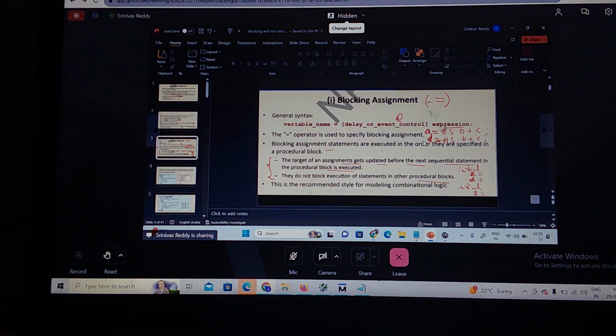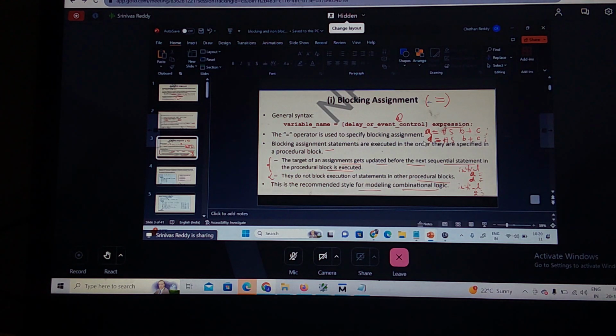So the blocking statement is basically recommended for modeling combinational logic circuits. After seeing a few examples, we will realize why blocking is used for combinational and not mostly preferred for sequential logic circuits.